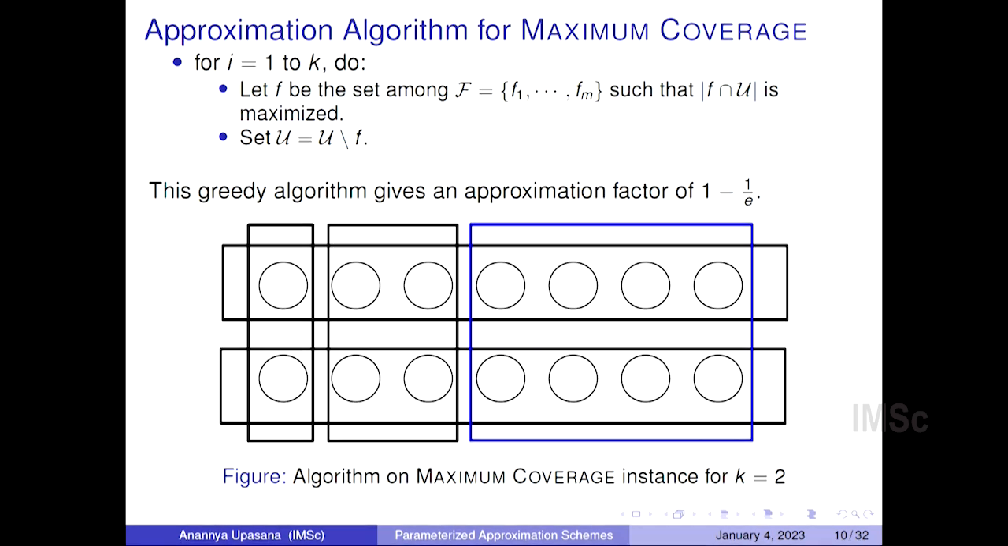So for k equals 2, the algorithm first selects the blue rectangle here because it covers the maximum number of elements, and then in the second iteration, it selects the second blue rectangle because among the leftover elements, it covers the maximum number of elements.